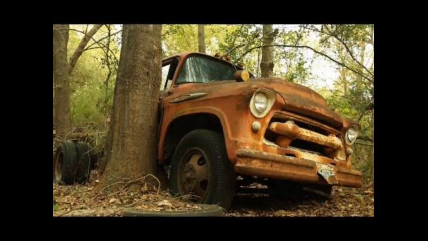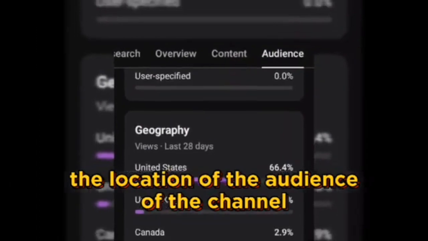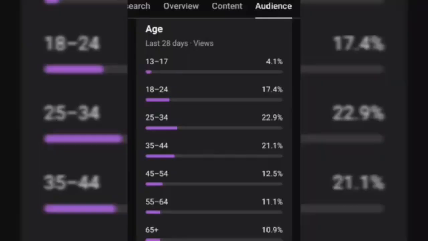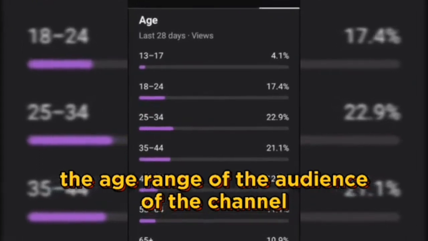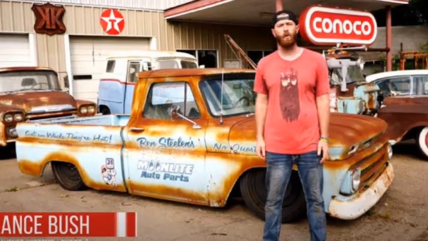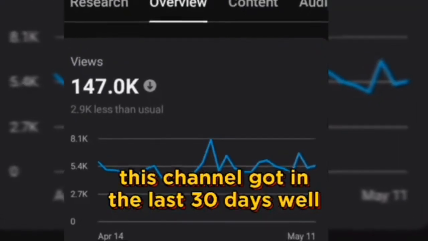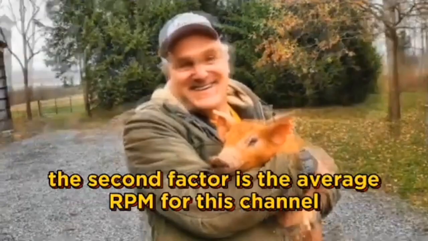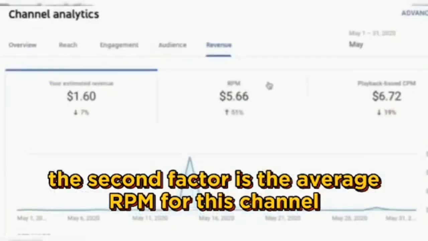There are several factors that influence the AdSense revenue of a channel, such as the location of the audience of the channel, the average RPM for the channel, the age range of the audience of the channel. But for the purpose of this video, I'll be choosing two major factors. The first factor is the number of views this channel got in the last 30 days, while the second factor is the average RPM for this channel.